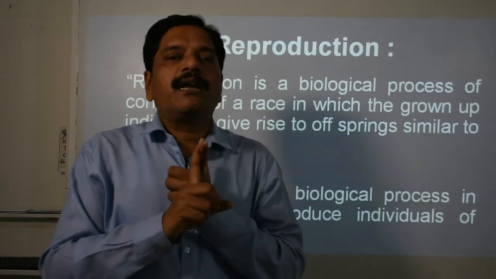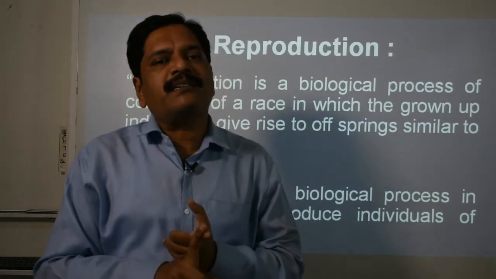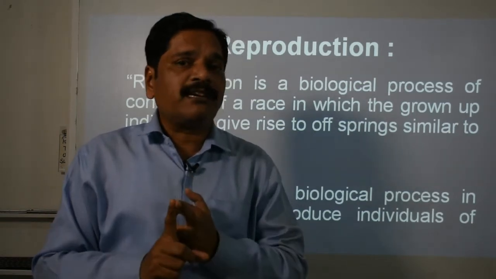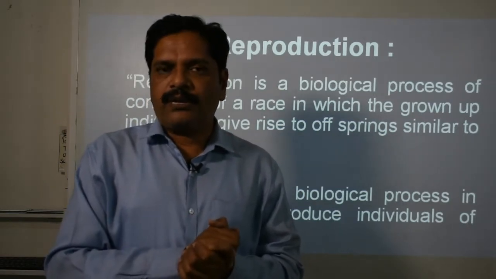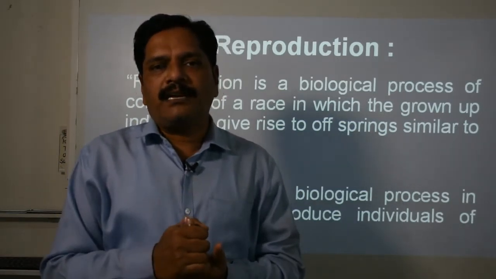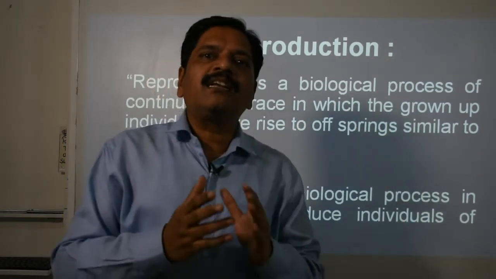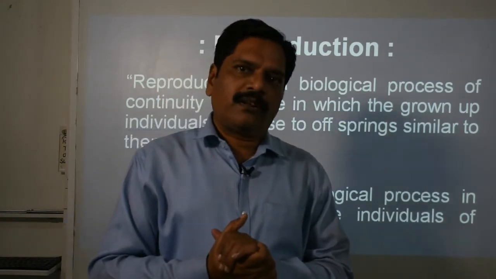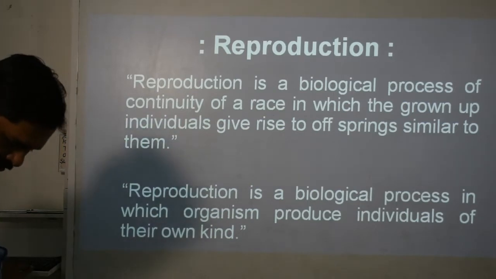One is environmental changes, or the environmental or physical factors, and second is the biological factor. What is the biological factor? Especially the genetic material. So these two factors decide the degree of variation in an organism or an individual. Clear? So now we are moving forward to the next one.